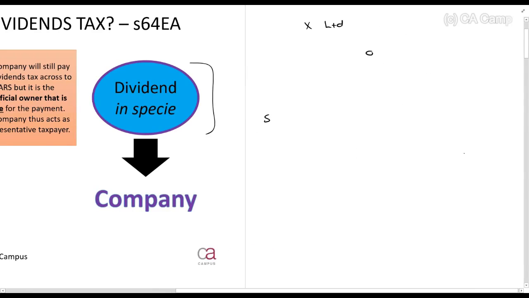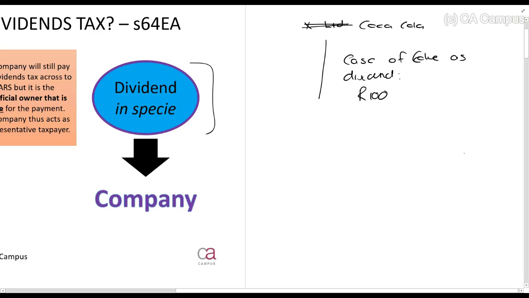Okay, now a dividend in specie. See the logic here. Let's change it. Let's say X Limited is Coca-Cola. Coca-Cola gives a case of Coke as a dividend. I'm just thumb-sucking an amount here.